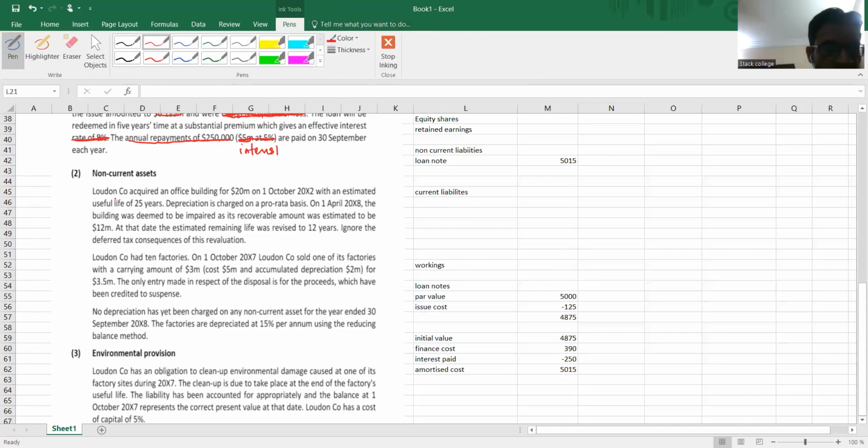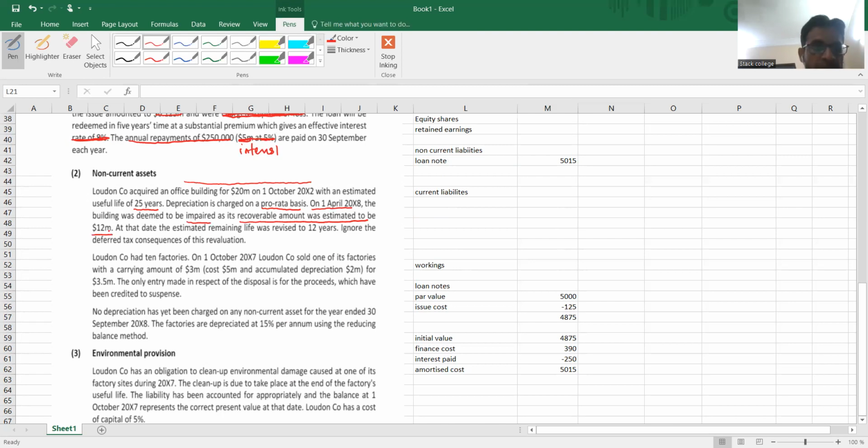Lord & Co acquired an office building for 20 million on 1st October 20x2, with an estimated life of 25 years. Depreciation is charged on a pro rata, monthly basis. On 1st April, the building was deemed to be impaired as its recoverable amount was 12 million.